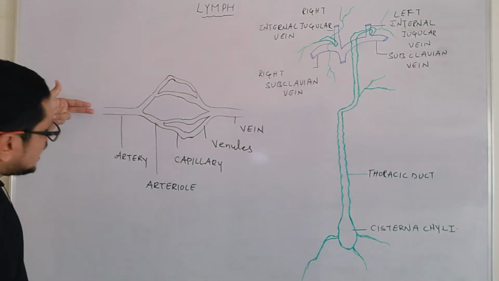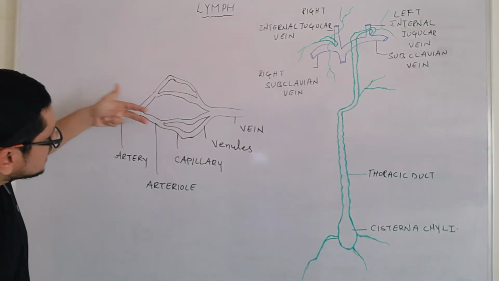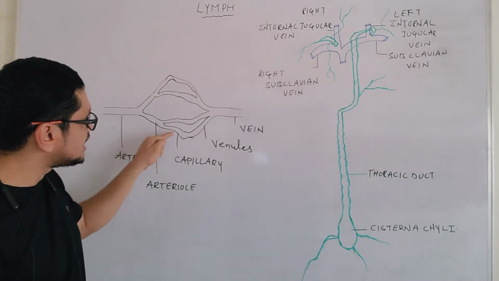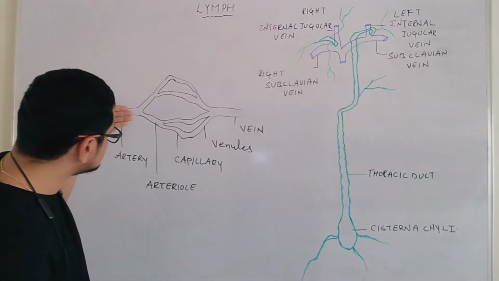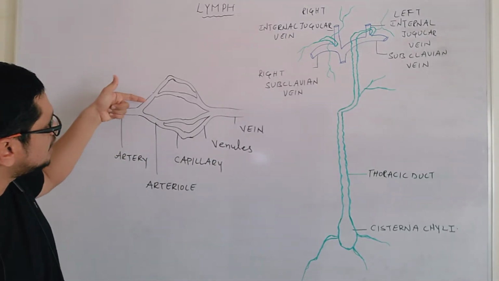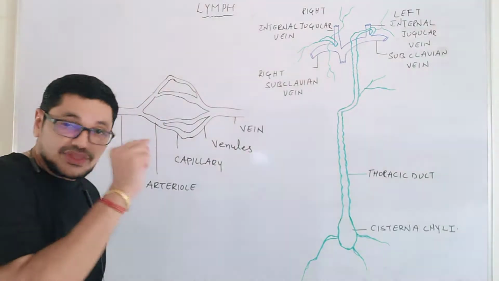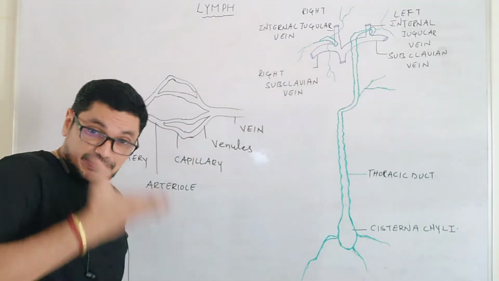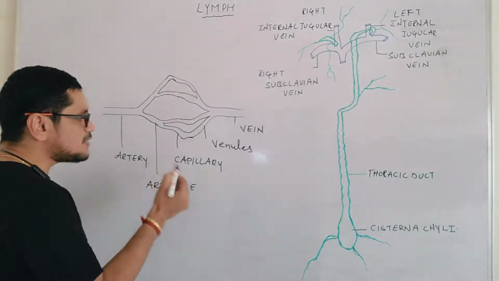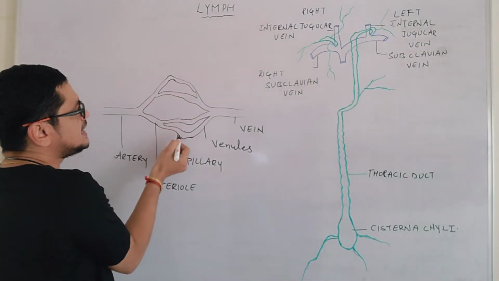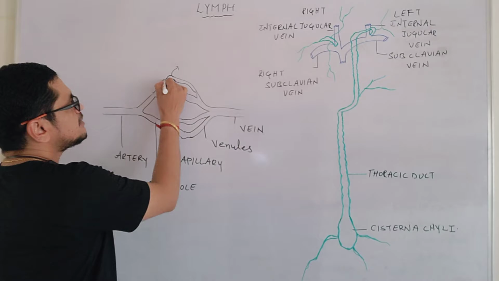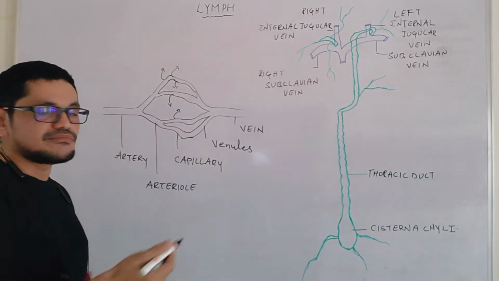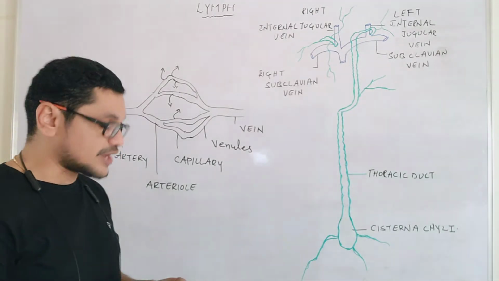See here, when blood passes through the different diameters of these vessels, what happens when it reaches the capillary? When blood passes through this artery, it reaches the arteriole and then it enters into the capillary. The diameter of the capillary is very small. As the diameter of the capillary is very small, pressure will definitely be high. So some fluid filters out from these capillaries into the nearby tissues. So this is the fluid which is just coming out from the capillary and entering the surrounding tissue.